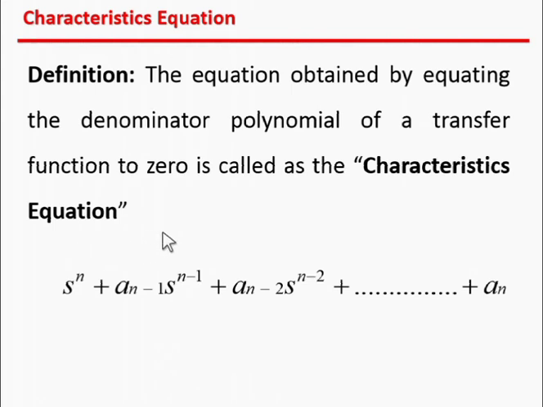So if we want to check whether the system is stable or not, this is done by the characteristic equation. So set the denominator equal to 0 and find the values of the poles, plot these poles in the S-plane and identify how many poles are in the RHS plane and how many poles are in the LHS plane. By this we can identify whether the system is stable or not.